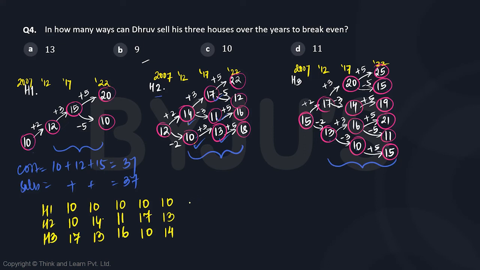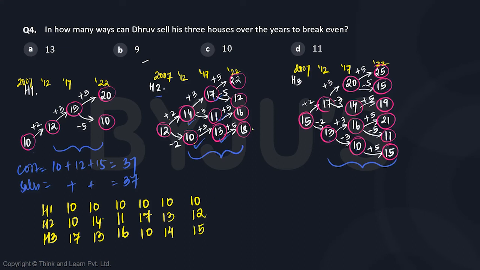Let's go to house 3. 12 cannot become 22 because if there is an increase of 10 in house 2, we need a decrease of 10 in house 3. That's never going to happen. 12 can remain 12, no problem with that. So 15 will remain 15 for house 3, no problem with that.